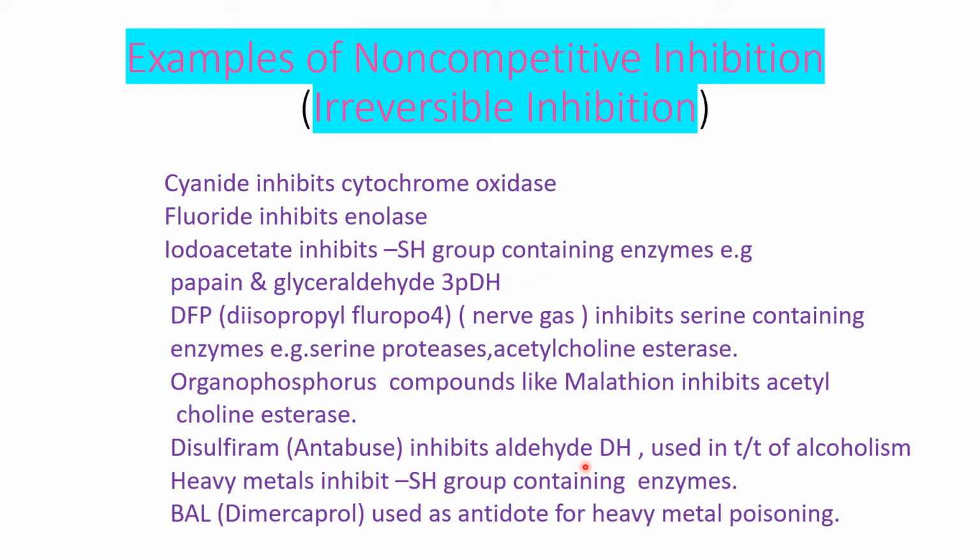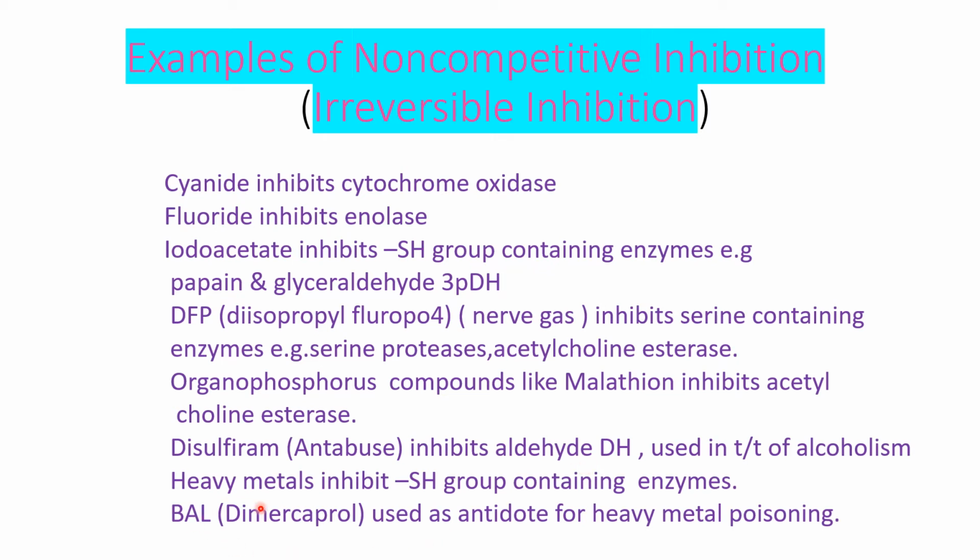It is first acted on by alcohol dehydrogenase to give acetaldehyde, and the enzyme aldehyde dehydrogenase converts acetaldehyde into acetic acid. But here, as aldehyde dehydrogenase is inhibited, there is accumulation of acetaldehyde, and this accumulation makes the person sick, and therefore the person avoids alcohol. Therefore, this drug disulfiram is used in the treatment of alcoholism, and it inhibits which enzyme? Aldehyde dehydrogenase.